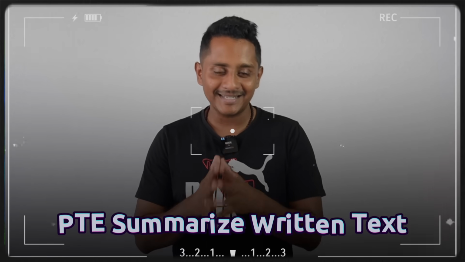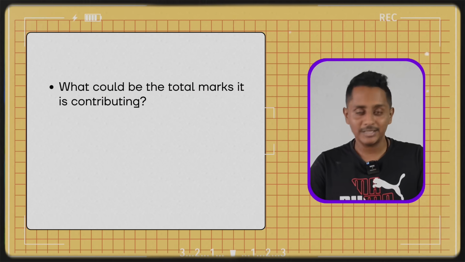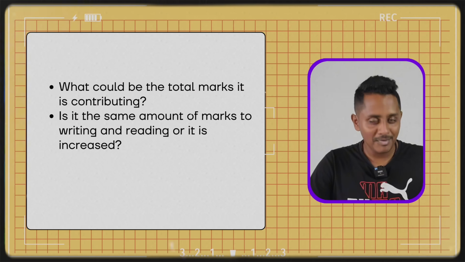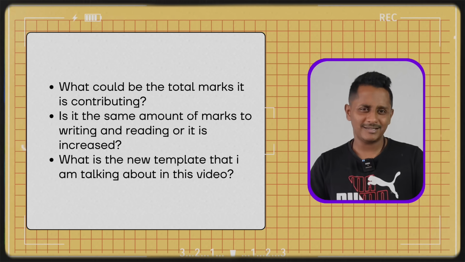PTE summarize written text after the new changes. What would be the total marks it is contributing? Is it the same amount of marks to writing and reading, or has it increased? What is the new template that I'm talking about in this video? Want to make the most out of this video? Make sure you watch the video till the end.